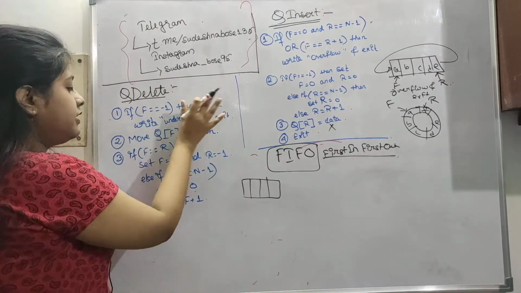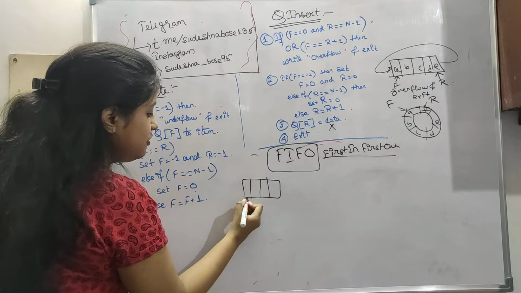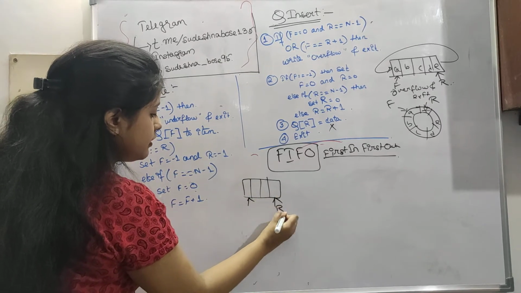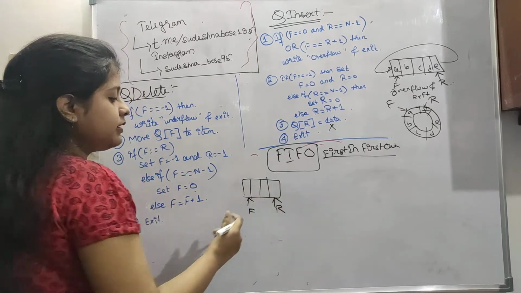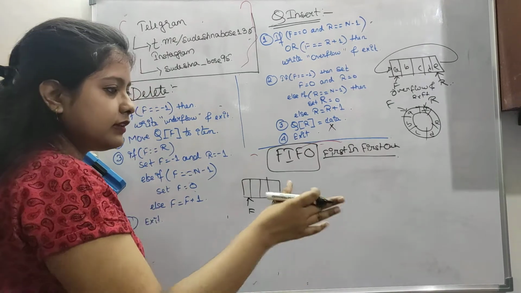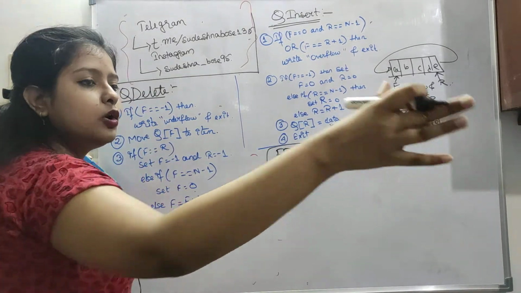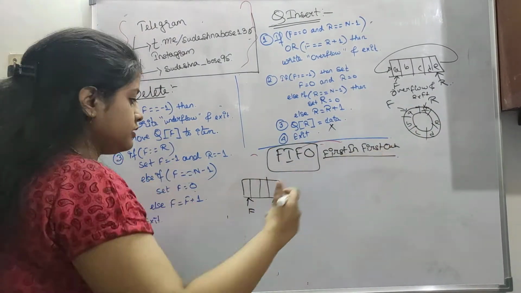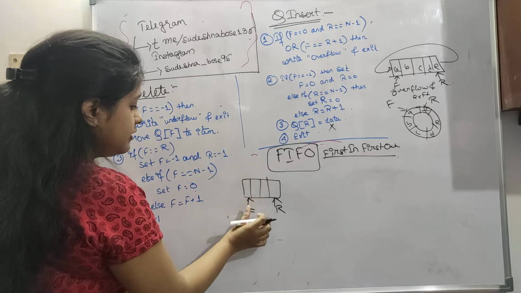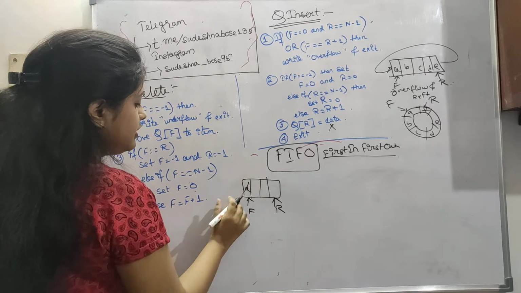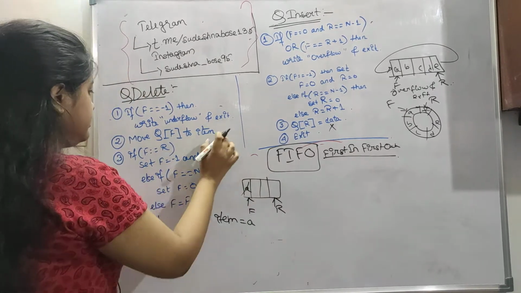Next, if underflow is not there, then move item to q of f. What I told you is that deletion will happen from the front side and insertion will happen at the rear. We always go like this: we enter a queue at the back, and when the front people start exiting from our queue, we move forward. So item equals q of f. Let's say here it was a, it will be deleted and put into item. Let's say item is a variable. So this is deletion happening.